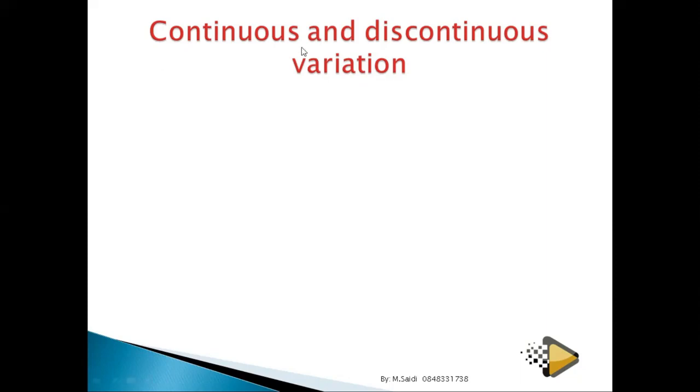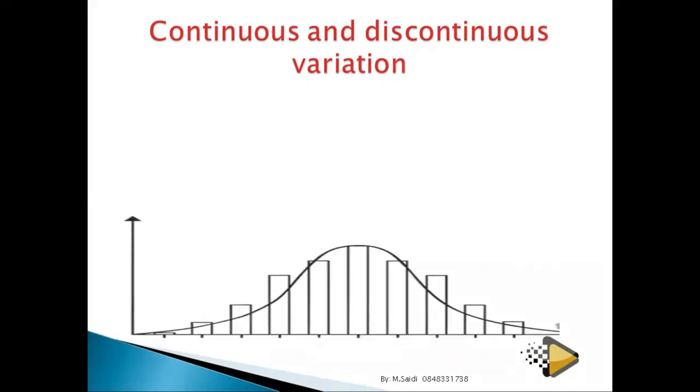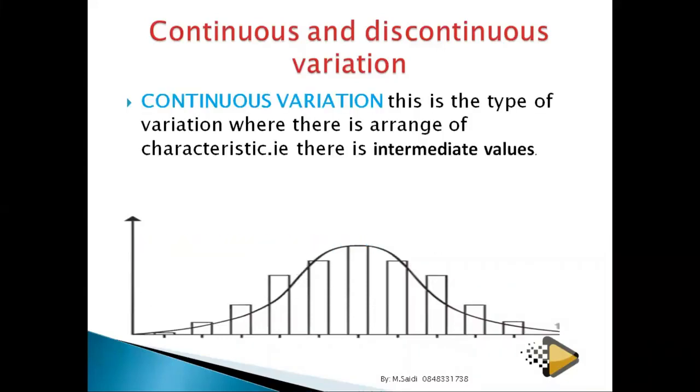This variation could be continuous variation, or it could be discontinuous variation. So let's look at continuous variation. Continuous variation is the type of variation where there is a range of characters, there are intermediate values.